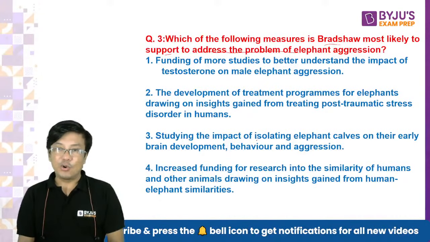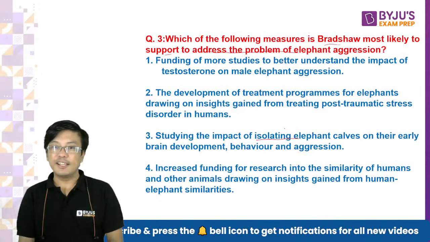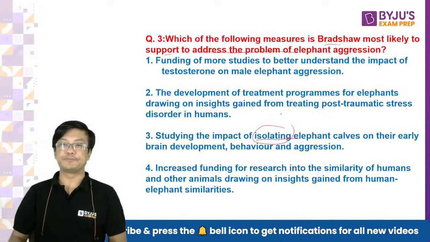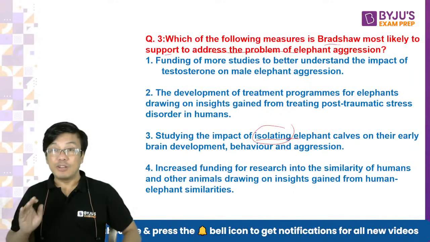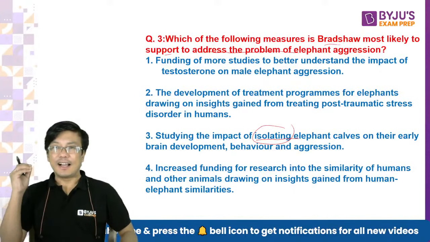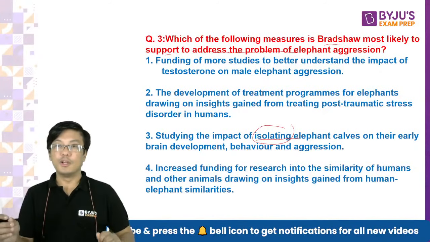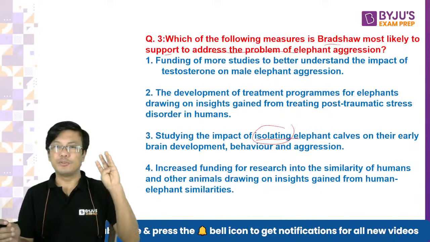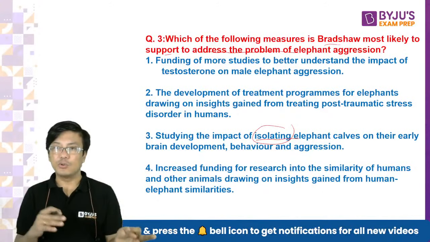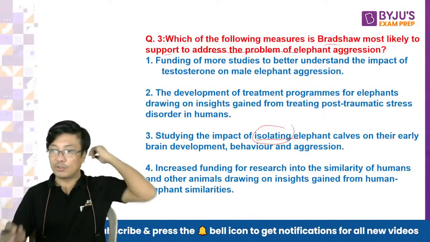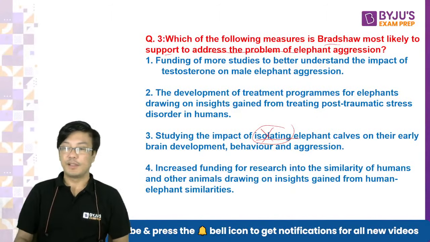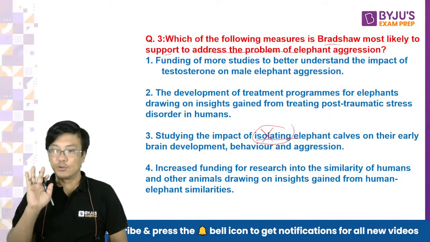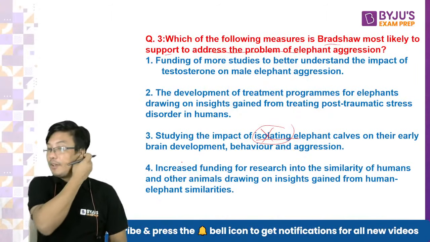अच्छा, is the cause isolating? Isolating means इनको अलग रखना. ठीक है? एक बार बताओ, cause of the problem क्या है? Is it isolating or is it like the kind of shock that they go through because of the violence, because of killing, because of translocation, because of habitat loss, right? Isolating was not the cause. Isolating is not the cause. So do you understand now why 3 is eliminated?